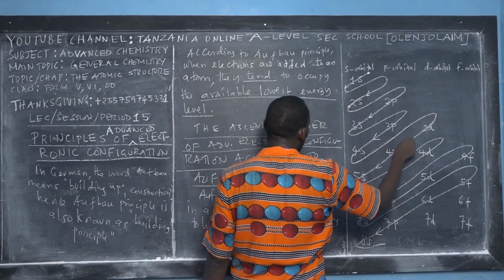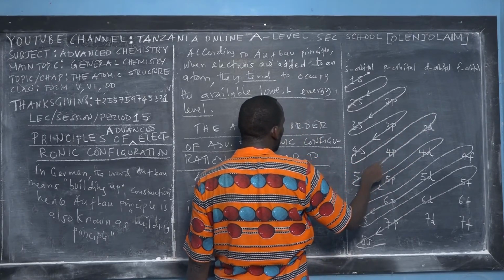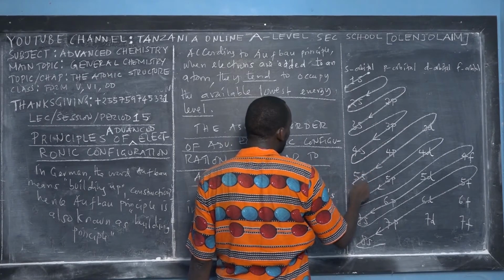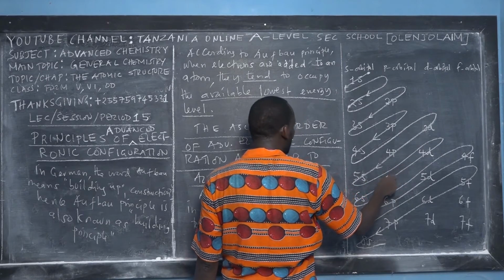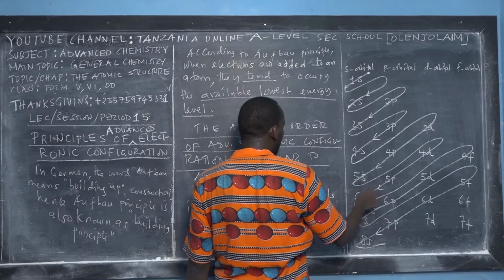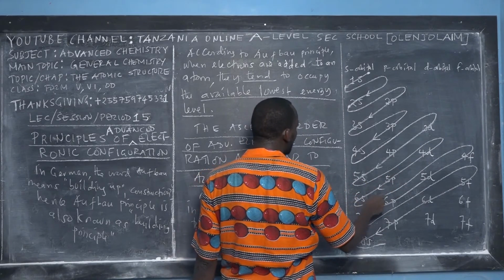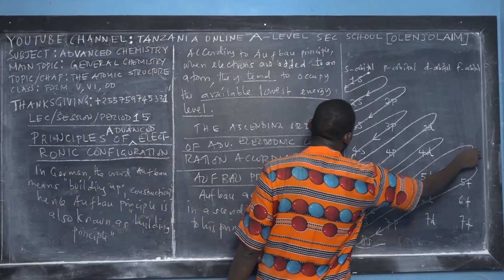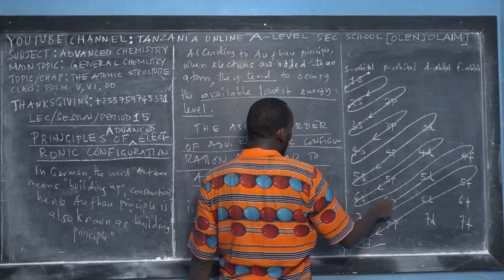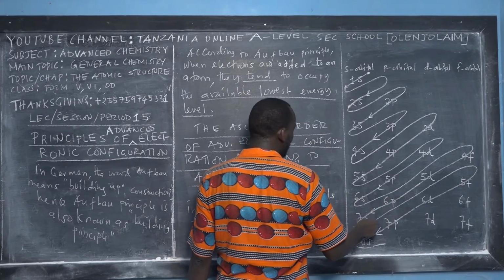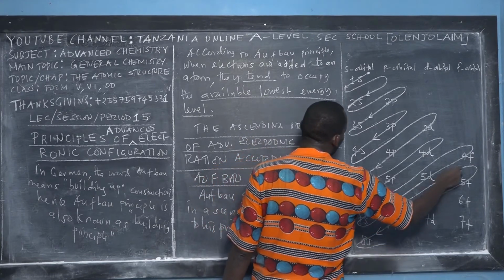We pass through 3d orbital, 4p orbital, then 5s sub-energy level, we turn. We pass through 4d sub-energy level, we get the 5p sub-energy level, the 6s sub-energy level, then we turn. Then we get the 4f sub-energy level, 5d sub-energy level, the 6p sub-energy level, the 7s sub-energy level, then we turn.